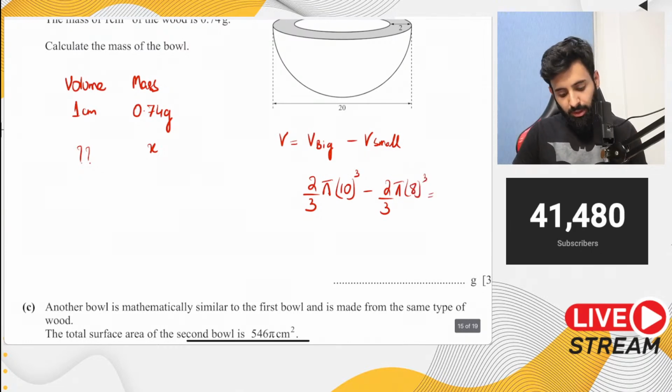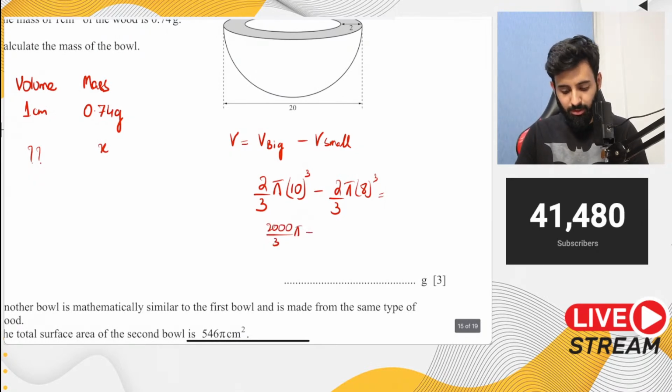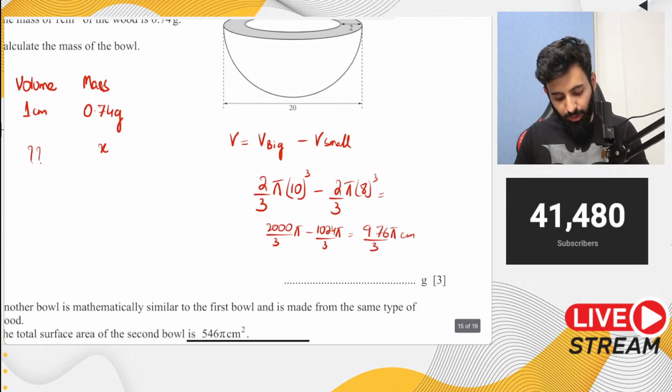If you work this out correctly, the big one becomes 2000 upon 3 pi. 8 cube is what? I can't do that mentally, sadly. Into 2 divided by 3, so 1024 upon 3 pi. If you subtract this, you have 976 upon 3 pi. Okay, so this is the volume of the bowl.